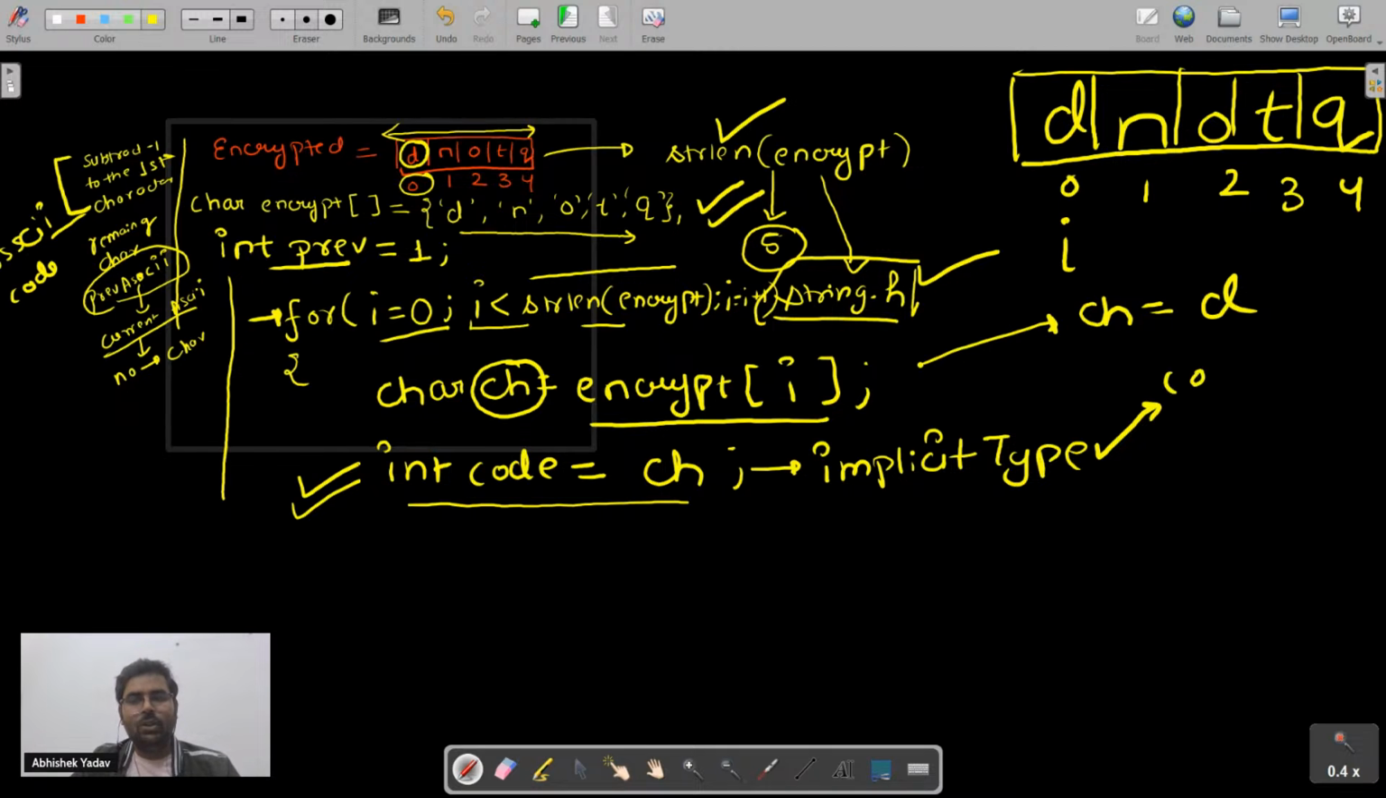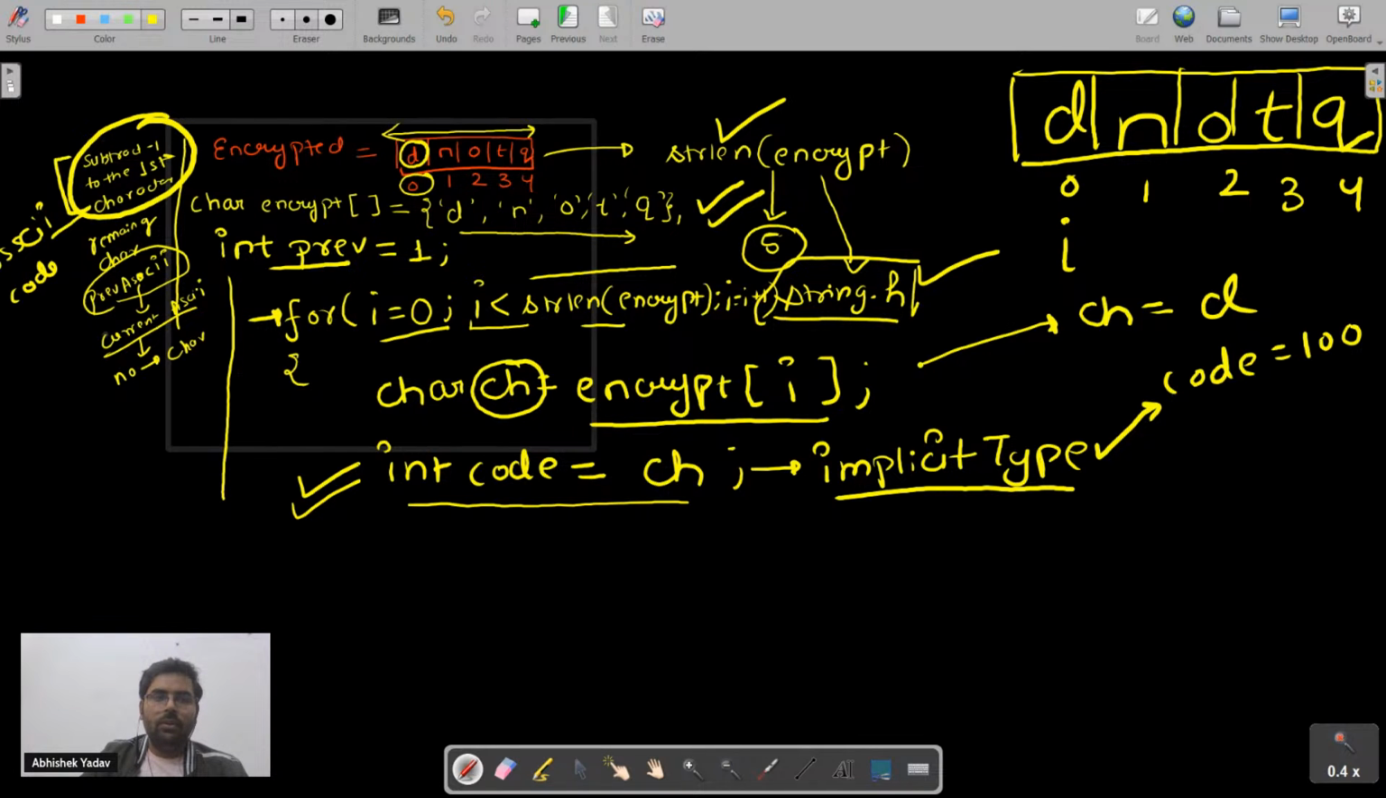Inside code, you will get 100. The ASCII code of character d is 100. And this will be done by the compiler because character is a smaller data type and I am storing the smaller data type value inside a bigger container, right? So it will be taken care of by the compiler. Is everyone clear till this point? Yes or no? So we are done with the first part.